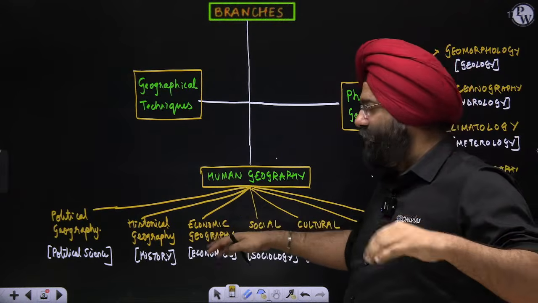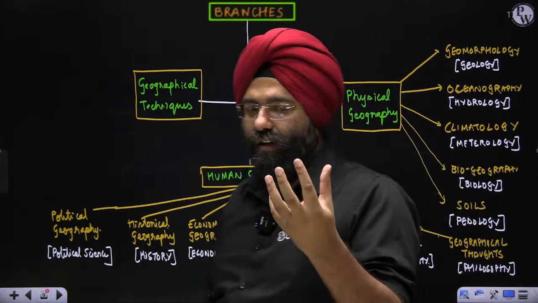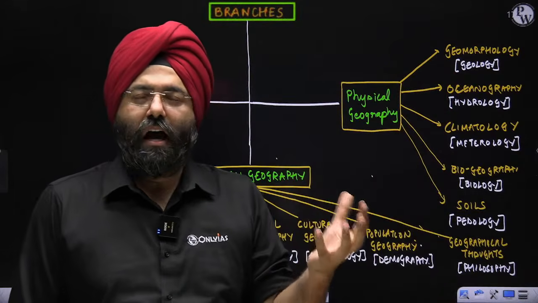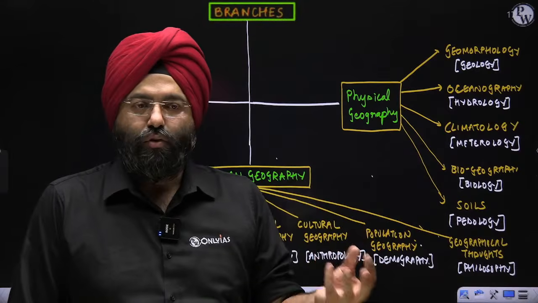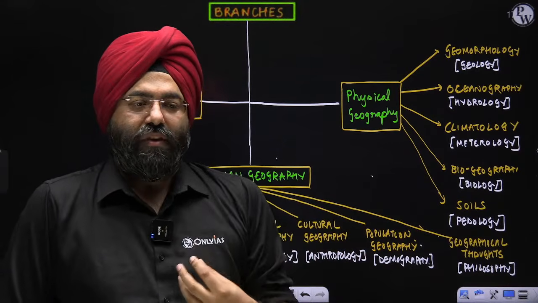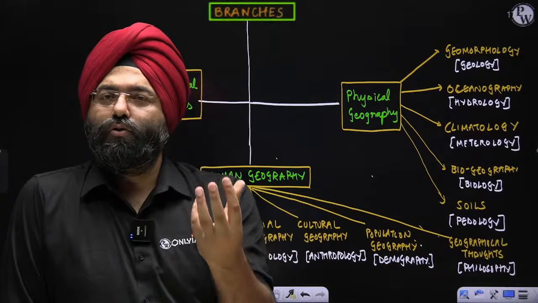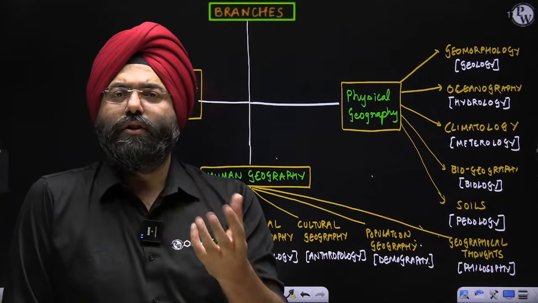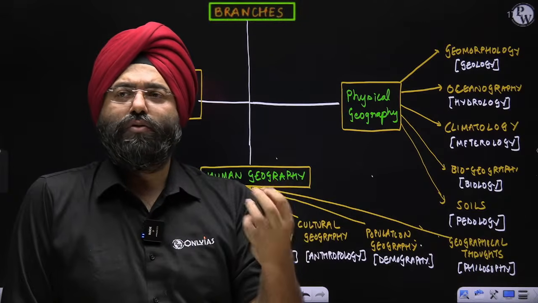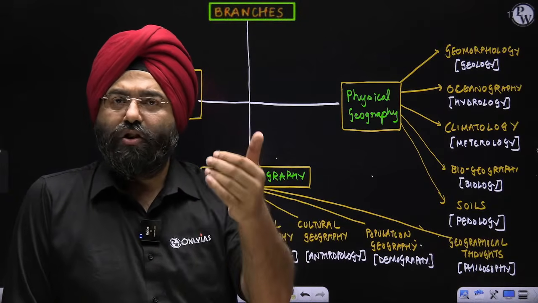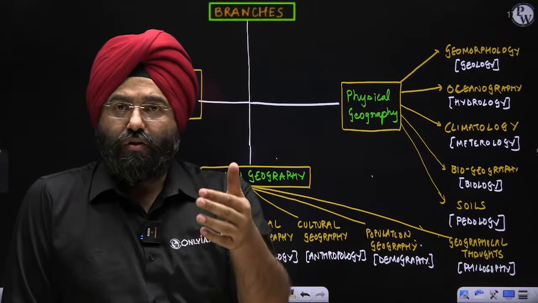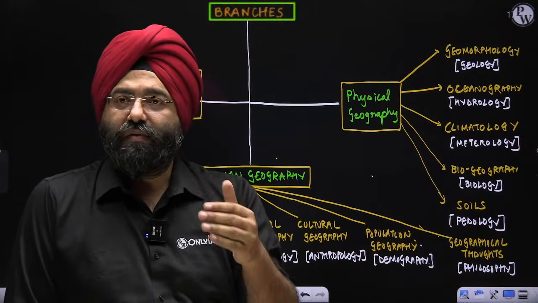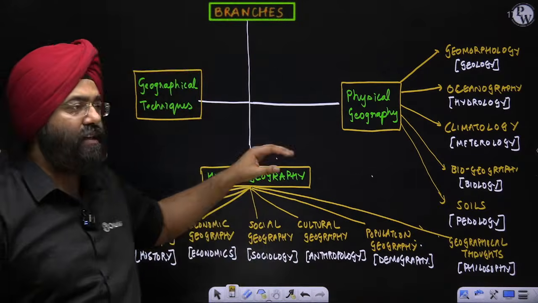When I talk about, let us assume this, if you have iron ore present at some place, you have, let us say, a factory associated close to that only. Why? Tell me. Why do you have it close to that? Because if you carry the iron ore to some other place, the transportation cost will increase. So transportation cost is also associated with economics. That is why we are talking about economics. So every single thing is associated with this.